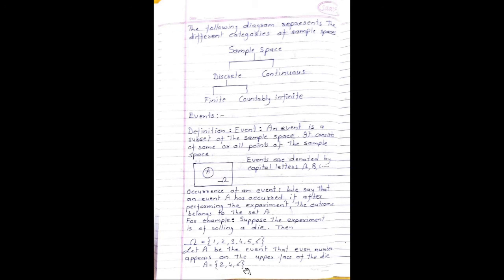Second example. The experiment is tossing 2 coins together. The sample space omega is given by {HH, HT, TH, TT}. Let event A be the occurrence of a single head. Then the favorable outcomes for event A are HT and TH.